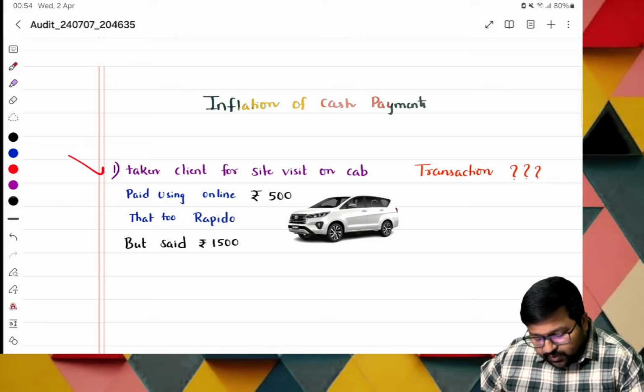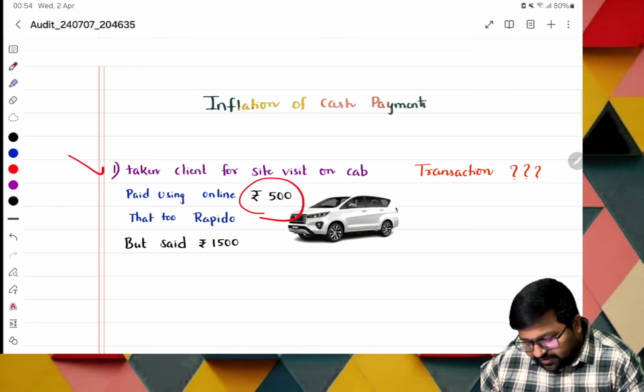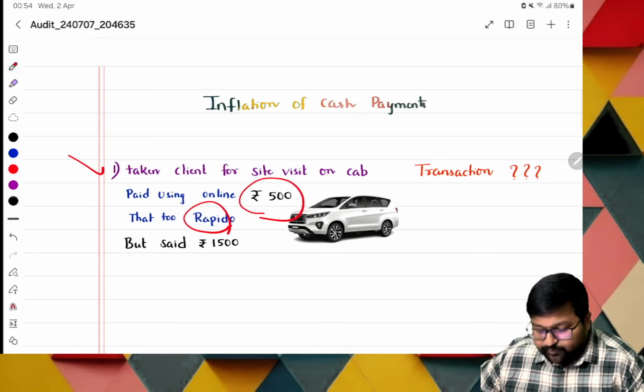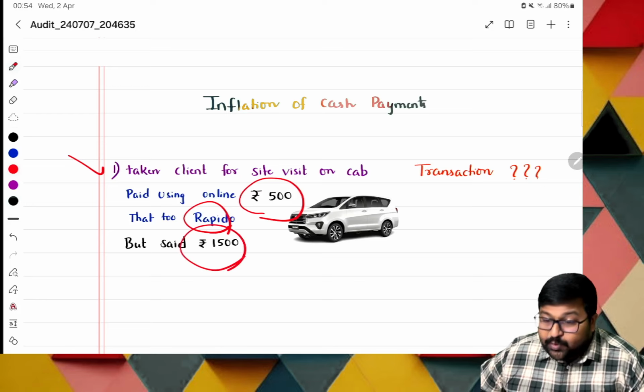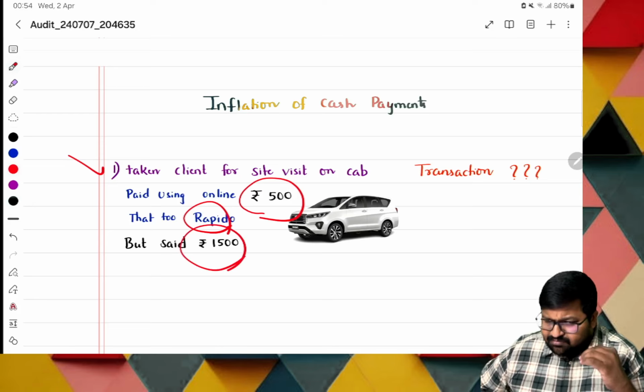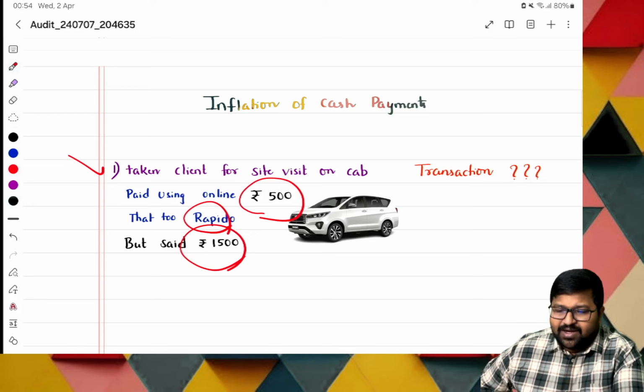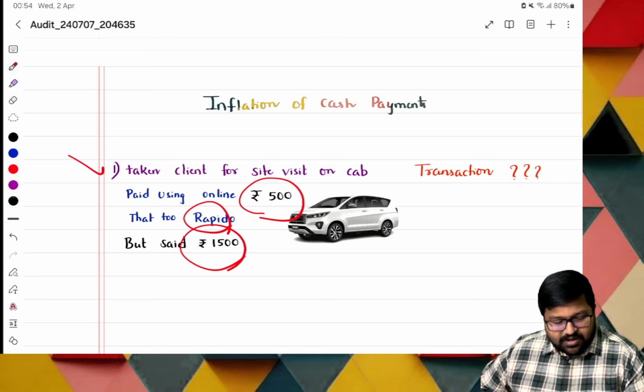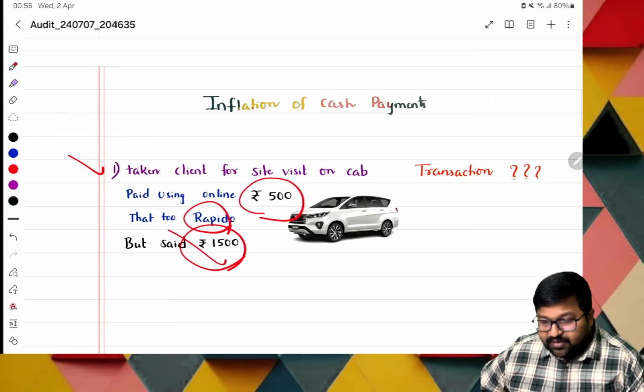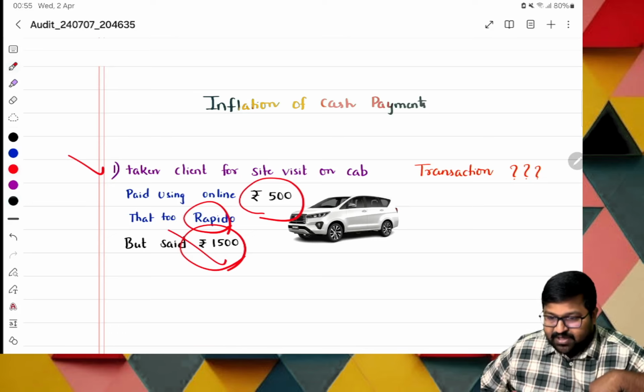So, paid online, how much, ma? 500. Okay, that too through Rapido. Normally I have done these things, but, sir, during that time none accepted the ride. Because of that, the client is waiting. So I asked a random cab driver to pick us. And he charged how much, sir? 1,500. Here, how much did I increase, ma? 1,000 I increased. 1,000 is kept in my pocket.